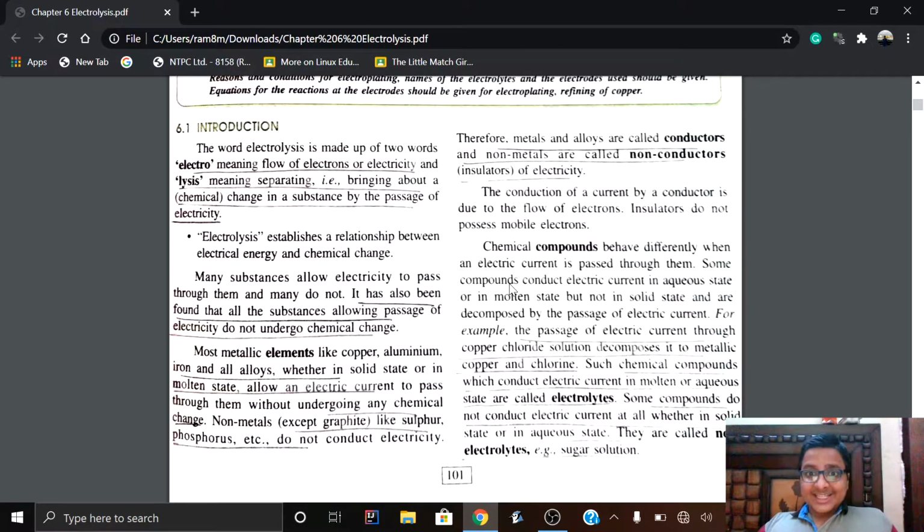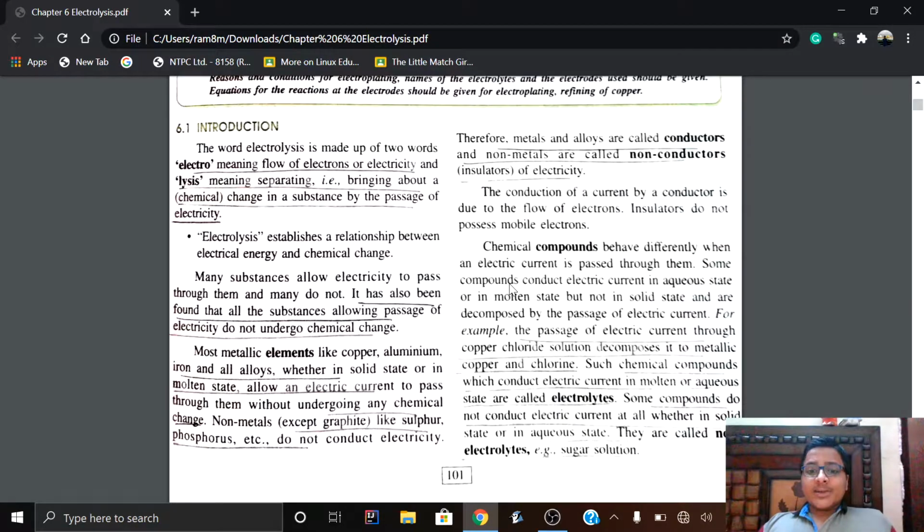But one exception is there: among the non-metals, graphite conducts electricity in the solid state. That is, graphite allows electrons to pass through from the negative terminal to the positive terminal. By this we can conclude that in the non-metals, except graphite, all others do not conduct electricity, like sulfur, phosphorus, and oxygen. Therefore, metals and alloys are called conductors, and non-metals are called non-conductors or insulators of electricity.